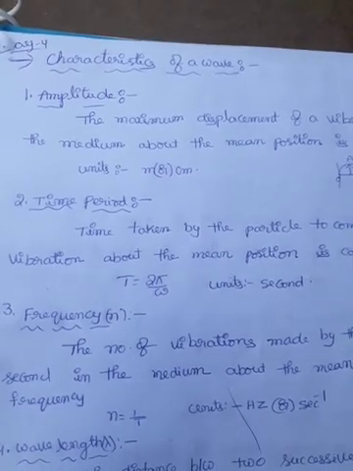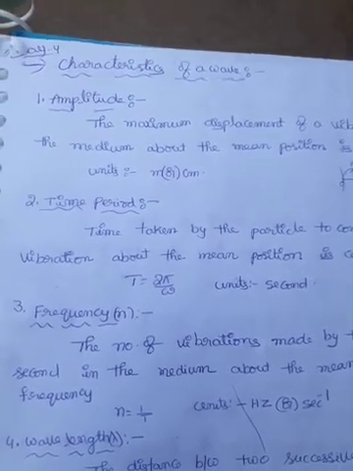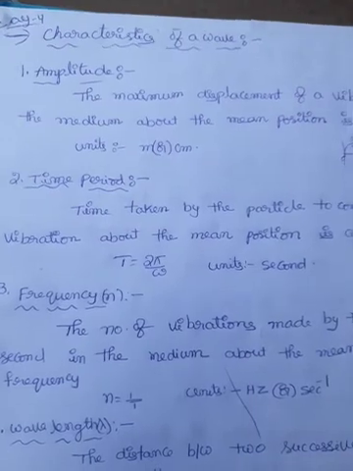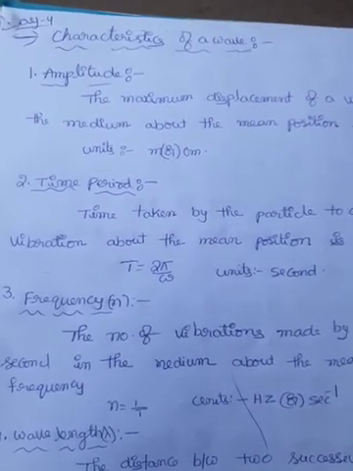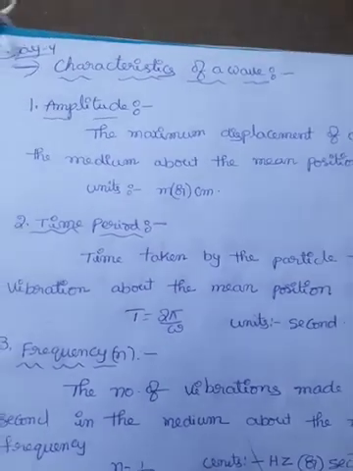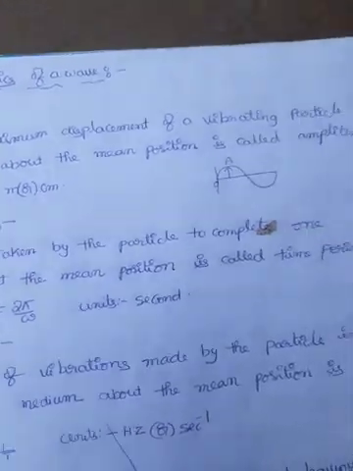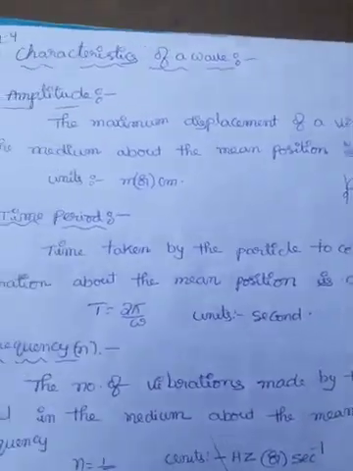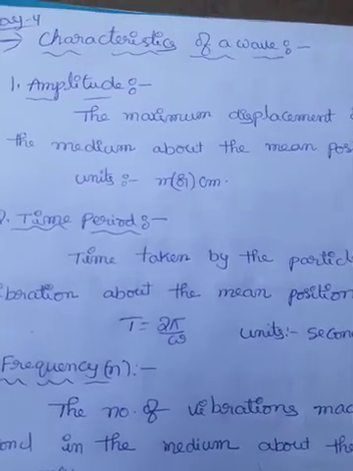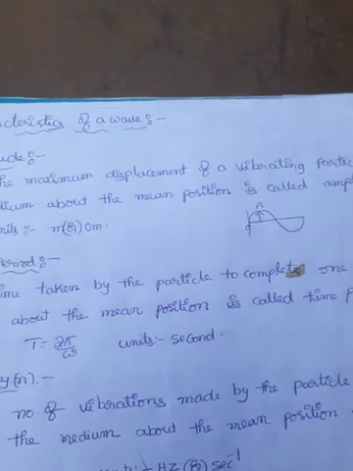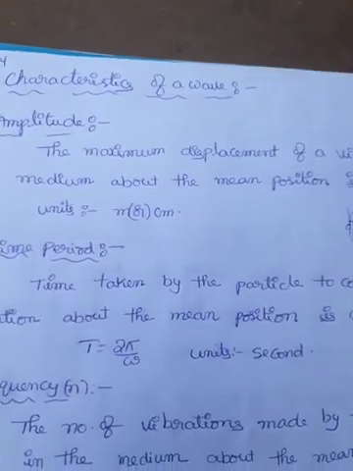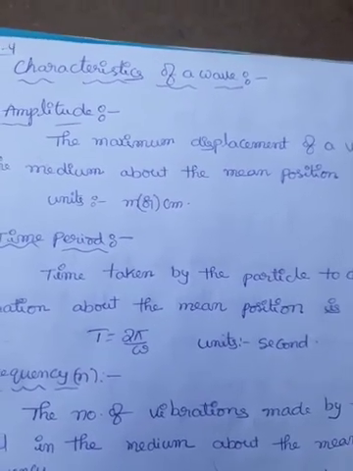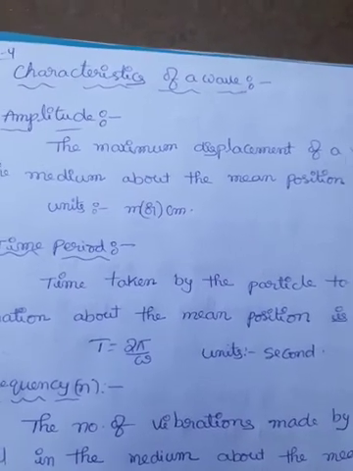In first year we learned that a simple harmonic body has some characteristics. What are they? Amplitude, displacement, time period and frequency. Now the definition of the amplitude. First of all, what is meant by amplitude? The maximum displacement of a vibrating particle in the medium about the mean position is called amplitude. What are the units of the amplitude? In the CGS system, the unit of amplitude is centimeter, and in the SI system, the unit of the amplitude is meter.